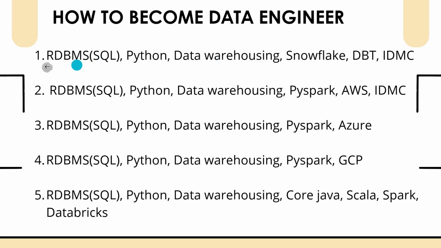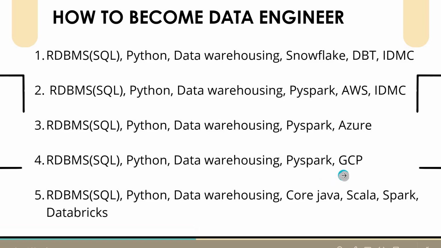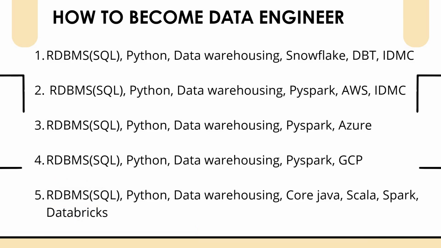After that, there are some tools that are optional, which you can choose in any way. For example, for the first track we go with Snowflake, DBT or IDMC. Then for the second track, we can go with PySpark, AWS and IDMC. For the third track, we can go with PySpark with Azure. For the fourth track, PySpark with GCP. These are cloud platforms: Azure is one cloud, AWS is one cloud, GCP is Google Cloud. And then we can go with Databricks as well. Databricks is also one of the important tools that can be used for data engineering. So these are the 5 different tracks.